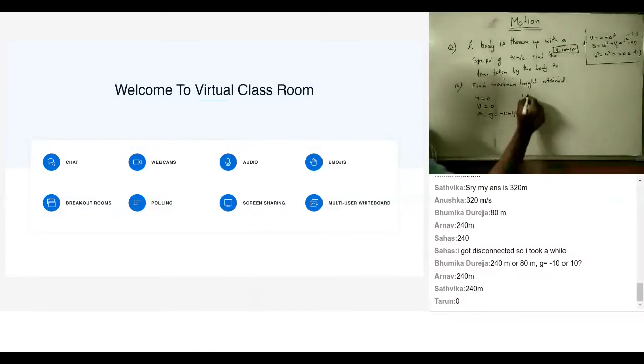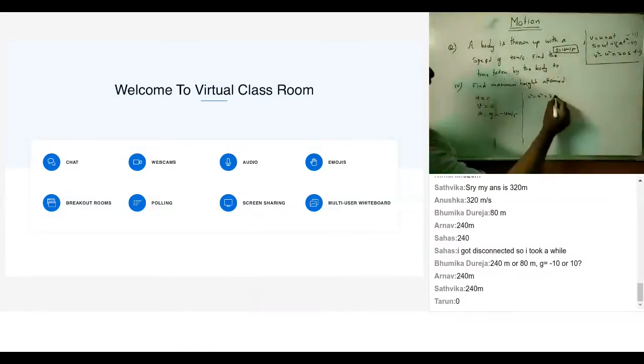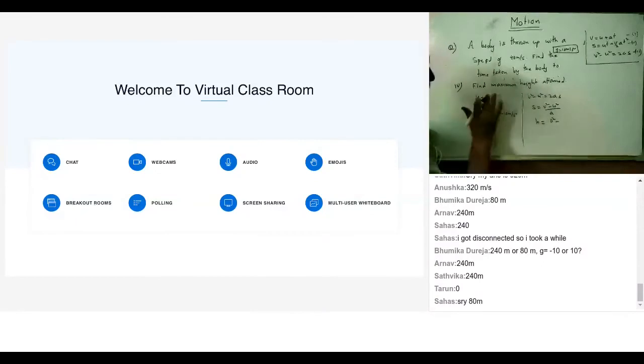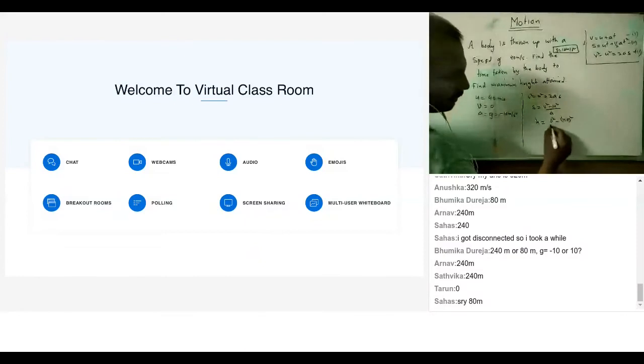So I'll use the formula v square minus u square equal to 2as, or s equal to v square minus u square by 2a, right? What is s here? Height, h. v is 0 square minus u square, how much? u is not 0, u is 40. So minus 40 square by 2 times a, where a is minus 10. Is that okay?